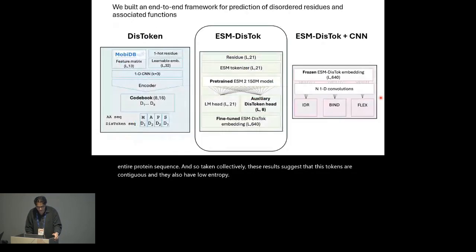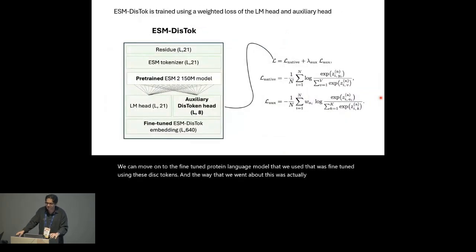We can move on to the protein language model that we fine-tuned using these DIS tokens. The way that we went about this was keeping the original language model head and adding an auxiliary head next to the language model head to train on. And so the model is trained using a combined loss of both its original task and also our DIS tokens. And in experiments, we found that retaining the original task was important for the model to not catastrophically forget the original embedding space that it was trained on.